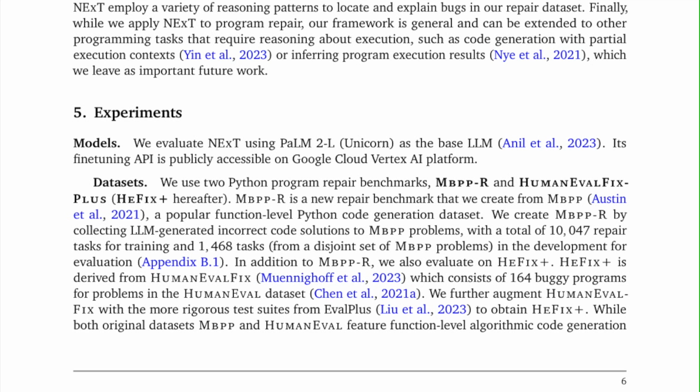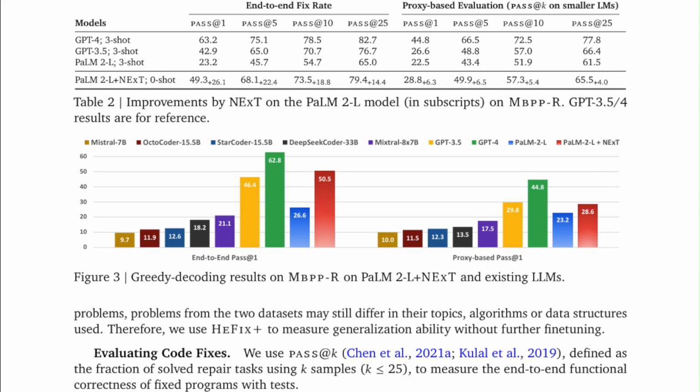While both original datasets, MBPP and HumanEval, feature function-level algorithmic code generation, problems from the two datasets may still differ in their topics, algorithms, or data structures used. Therefore, we use HeFix Plus to measure generalization ability without further fine-tuning. Table 2: improvements by NExT on the PaLM 2-L model. In subscripts on MBPPR, GPT-3.5/4 results are for reference. Figure 3: greedy decoding results on MBPPR on PaLM 2-L plus NExT and existing LLMs.